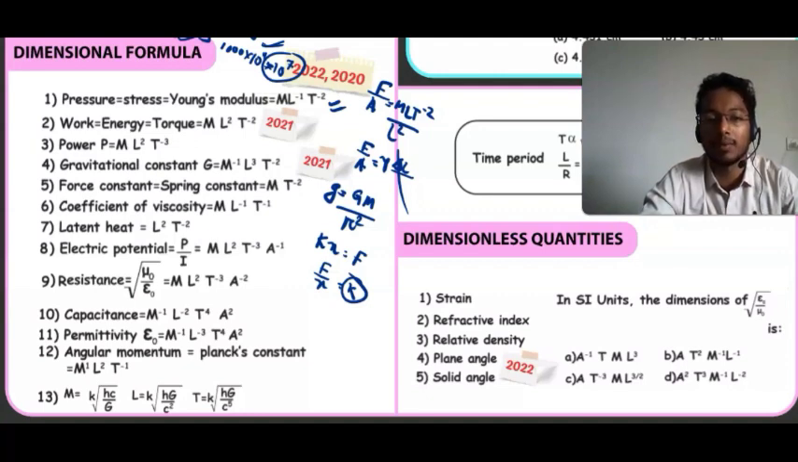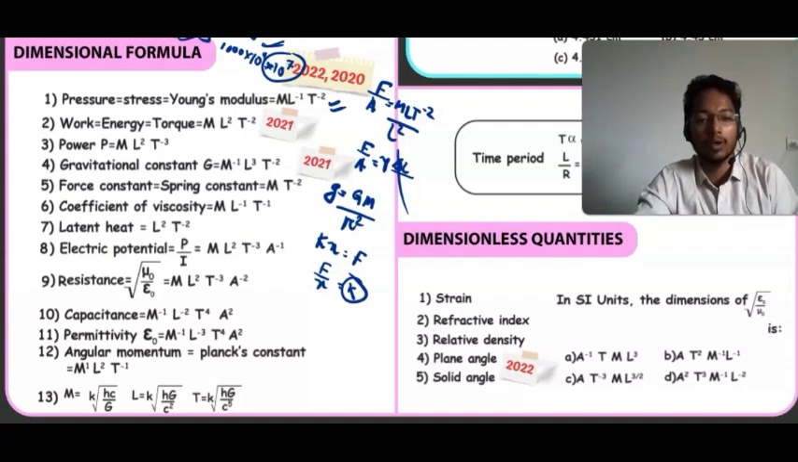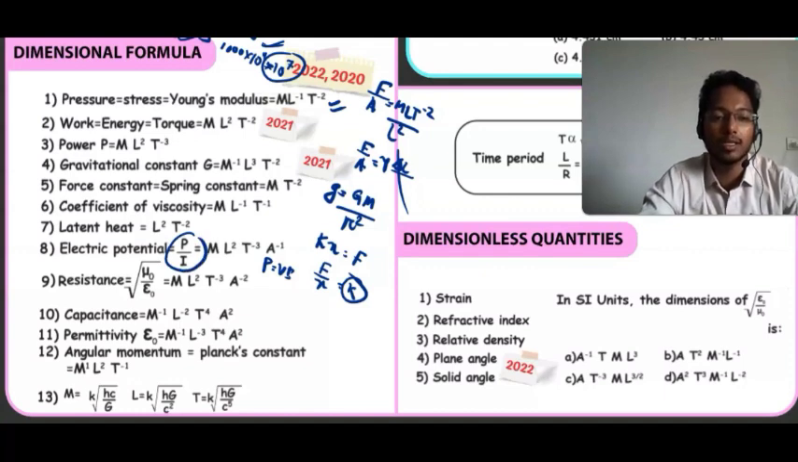Then electric potential. We know that power P is equal to V into I, power is equal to potential into current. So P upon I will be the potential. Then resistance is under root of mu naught upon epsilon naught. You can find mu naught from the magnetic field. If you have not read magnetic effects of current yet, then you can find it later and discuss this.